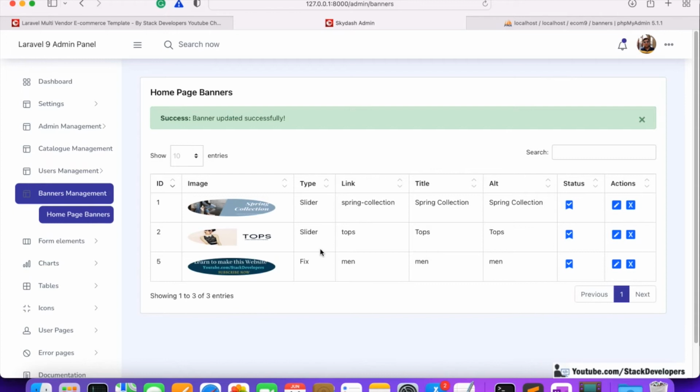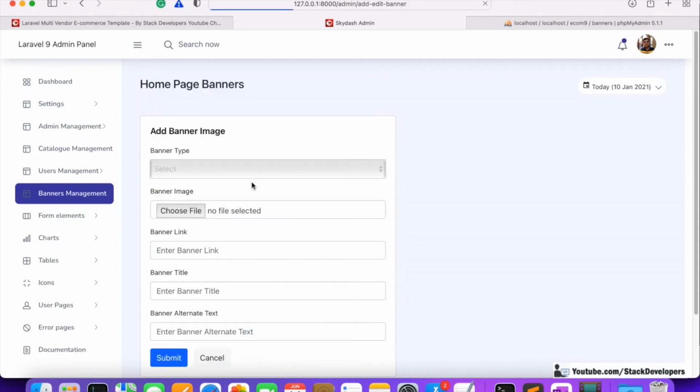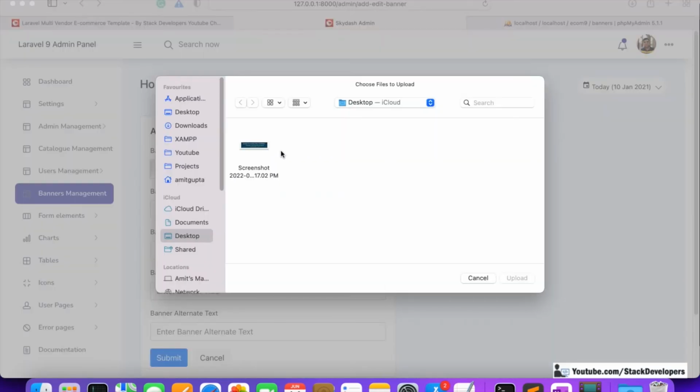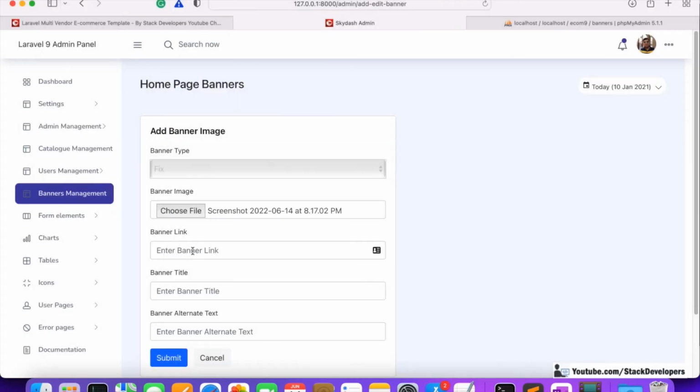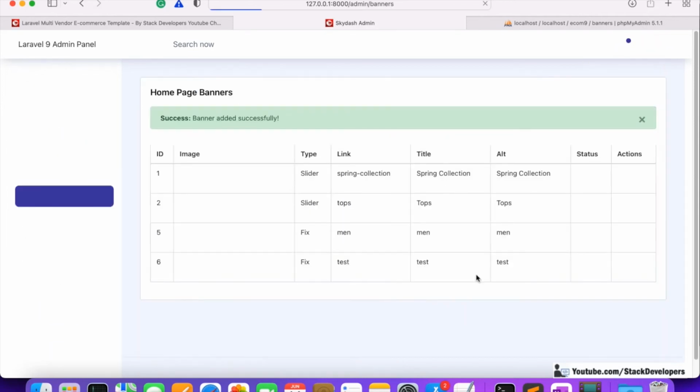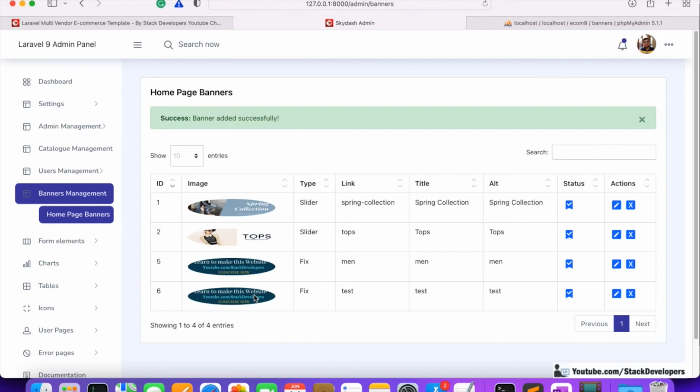Fine, and now these are two slider banners and this is the fixed banner. Now I'm going to add one more fixed banner. Add banner, here I'm going to select fixed banner, choose the same banner. Any link, we can add test link, test title, test. Like this, submit, and again this banner has been added.